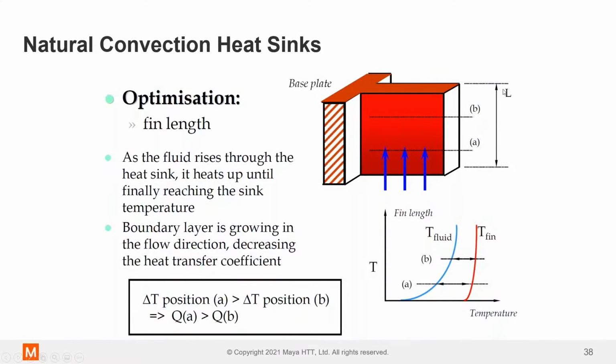So at some point, making the fin longer is going to have minimal effect because the boundary layer is so thick, not only the flow boundary layer, but the thermal boundary layer, which means that it just cannot dump heat into the air because the delta T is so low, which means that your heat transfer coefficient goes right down, and effectively you've got a dead zone in your heat sink.